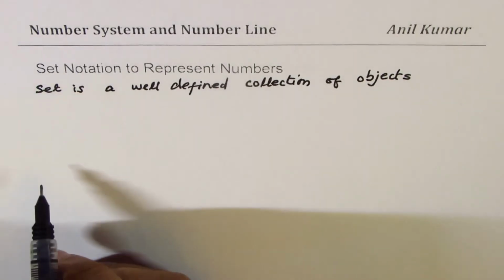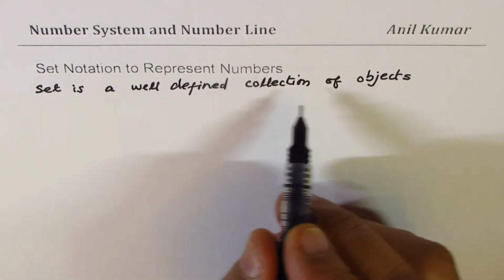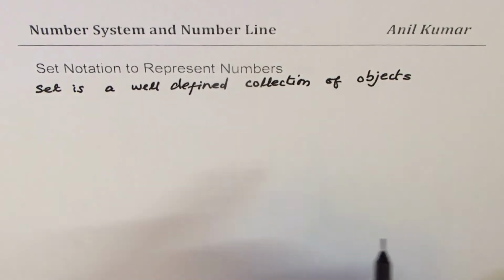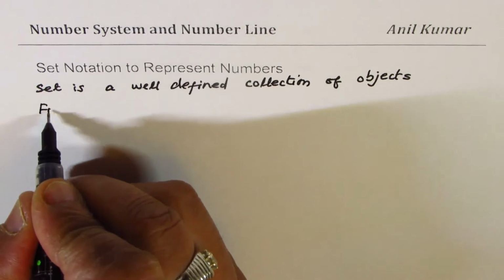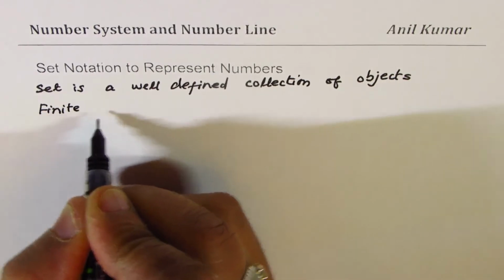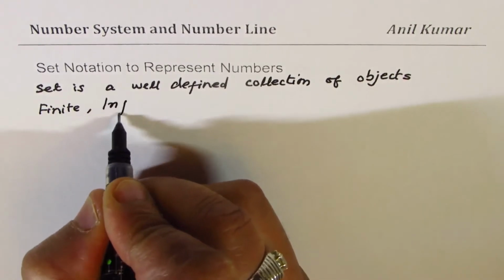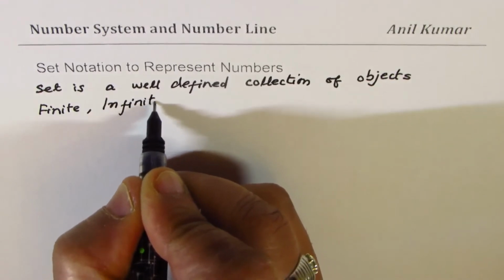And how do we represent a set? Well, when we say collection of objects, the objects could be finite or they could be infinite. Right?